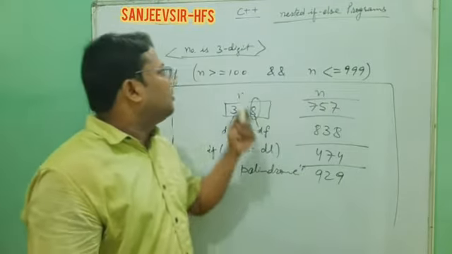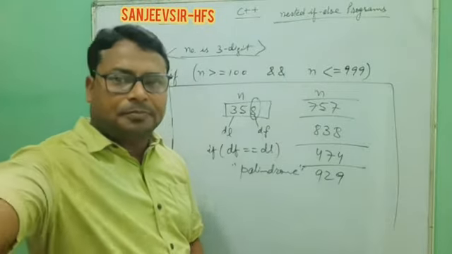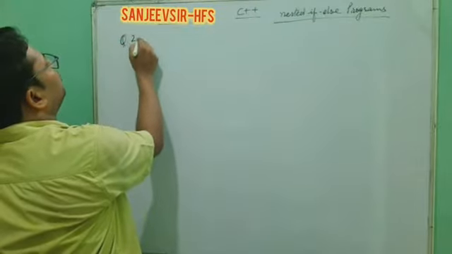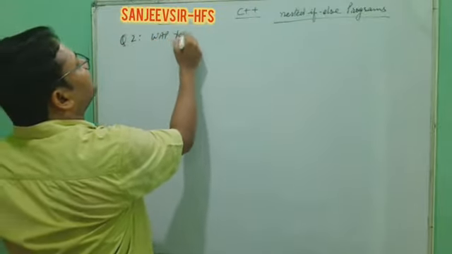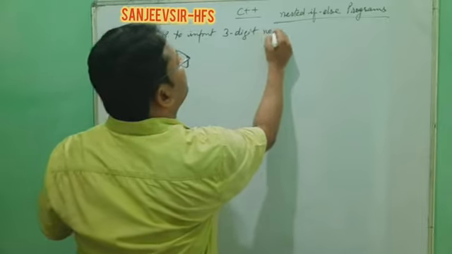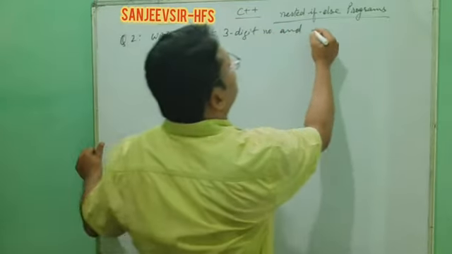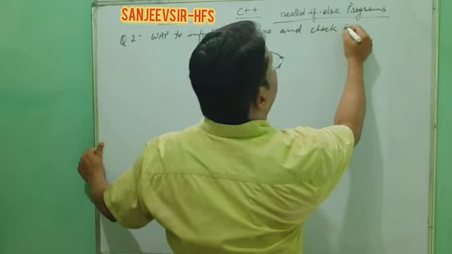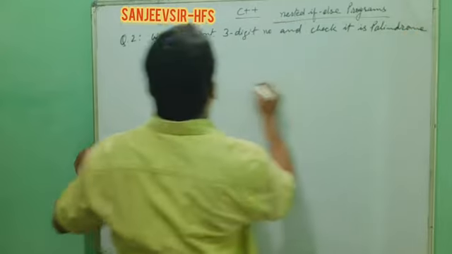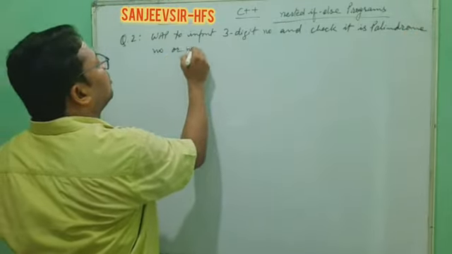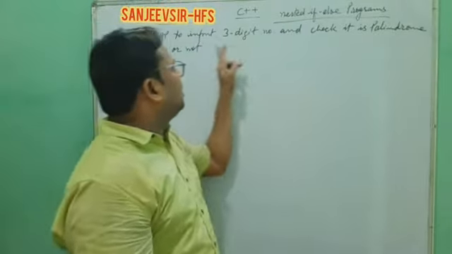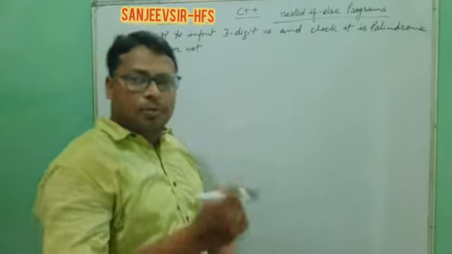So we understand with the question. We write the question, and after that we write the program. Question number 2: WAP to input a 3-digit number and check it is a palindrome number or not. Clear? Here the question is not saying to use validity of 3-digit, but you have to check that validity.